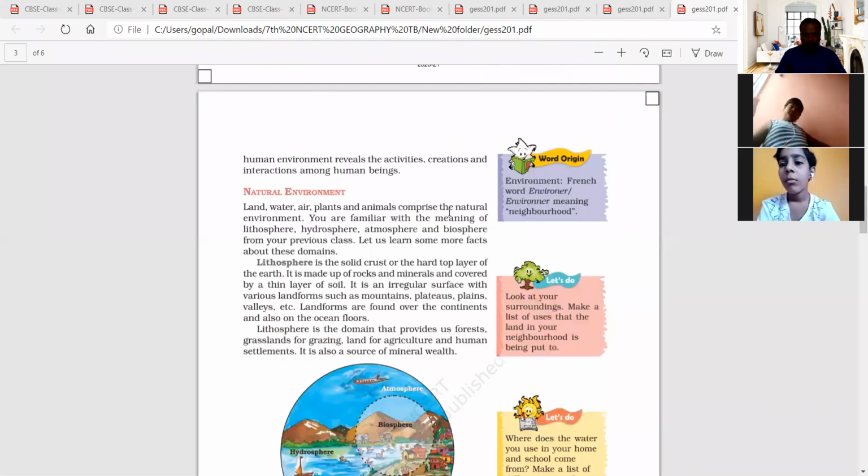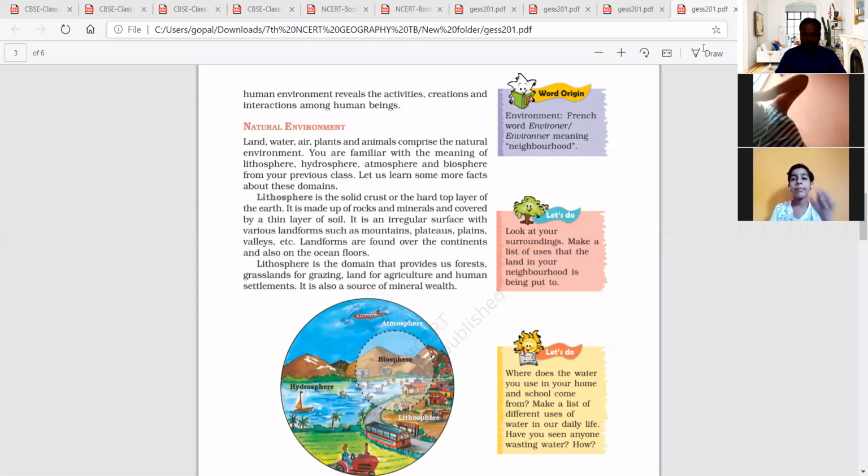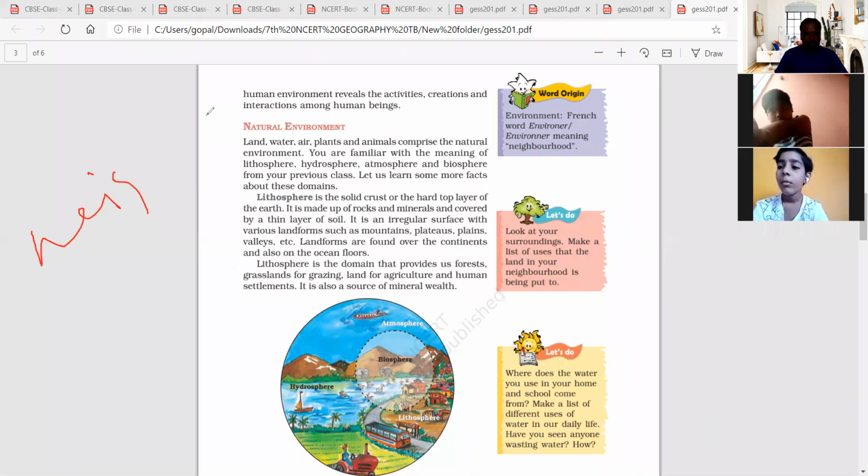See here, where the word environment was derived from. It is from the French word environ, meaning neighborhood. Whatever neighborhoods are there are considered environs.